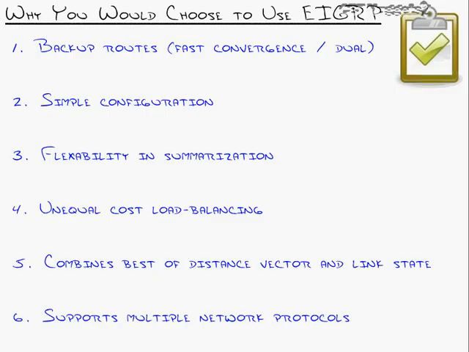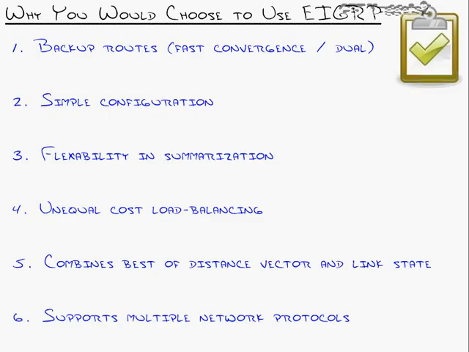Backup routes are allowed by every routing protocol, as in, if this goes down, it will fail over to this. But with EIGRP, backup routes are remembered. Here's the idea. With OSPF, let's say OSPF or RIP, when they find the best way to get somewhere, they take that best way and they put it into the routing table, and then they forget about all the other paths that were once there.